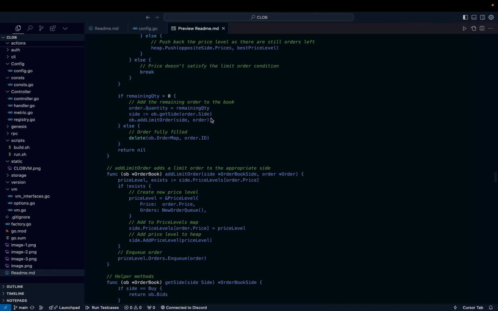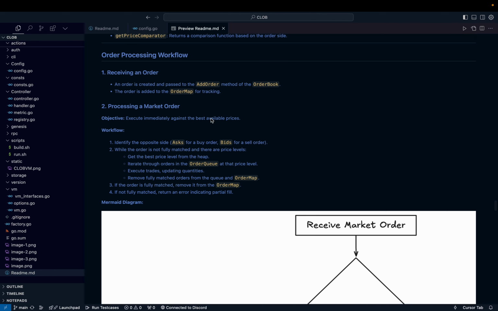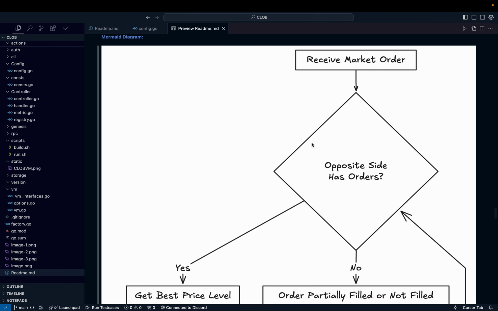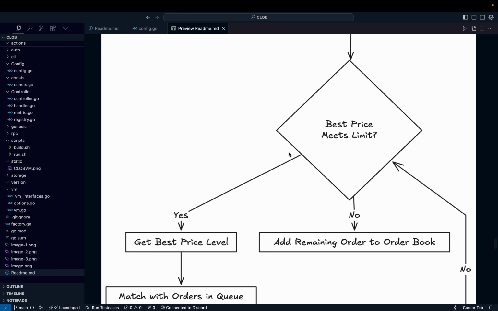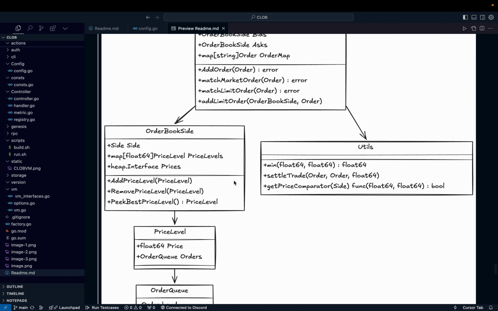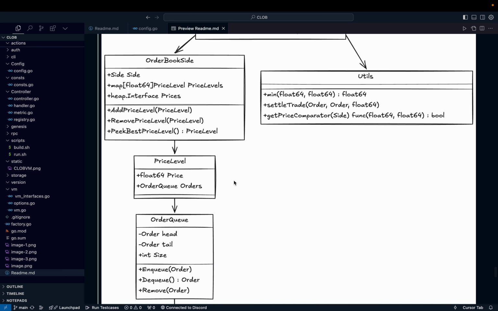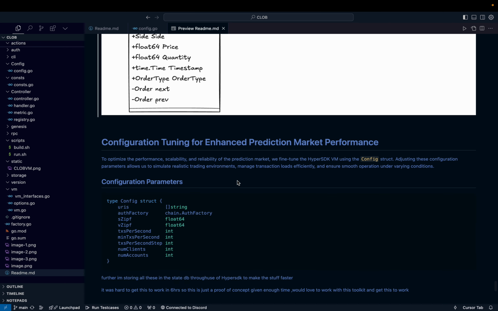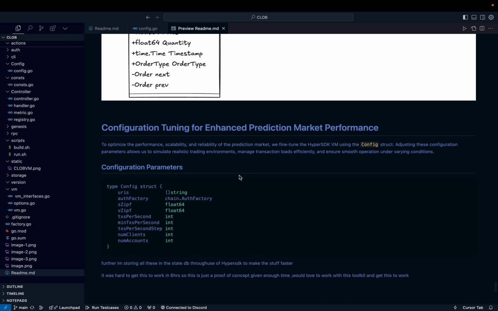Here is a prediction of how it is working. This is how the resolution is working, and this is how exactly my internal data structures are stored inside the EVM. This also allows me to change the HyperSDK config struct. This struct allows me to change the factory settings, and I can set my transactions per second, the transaction speeds, etc. I have full authority and control over everything, which allows me to tailor it best to my use case.